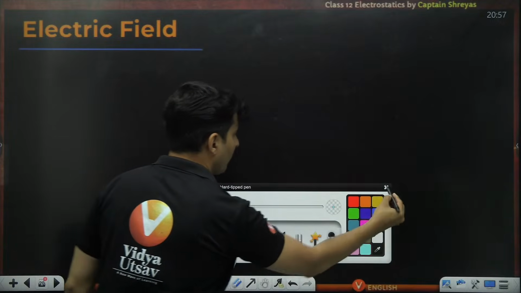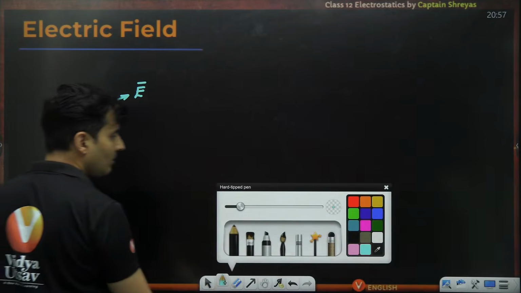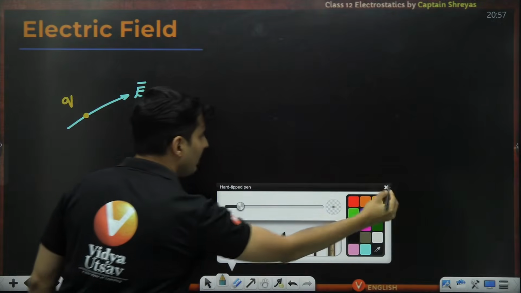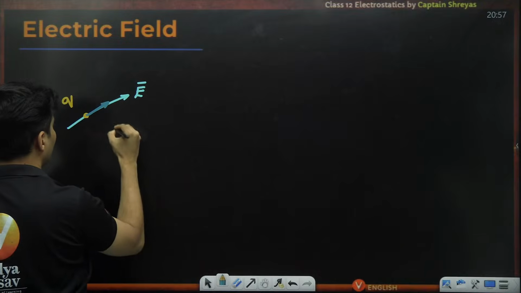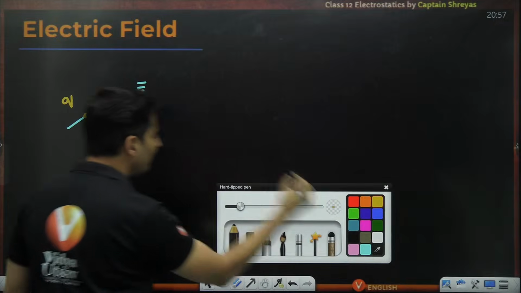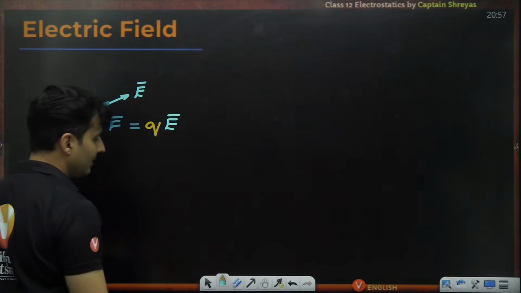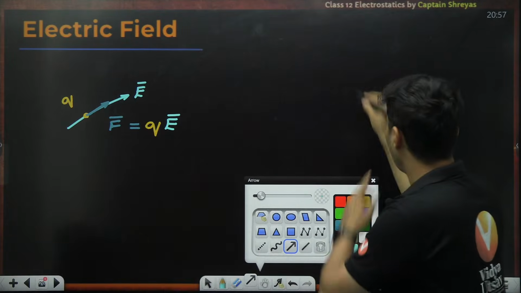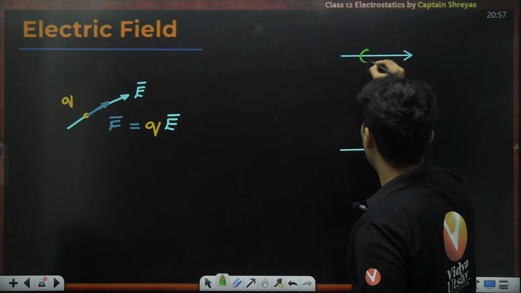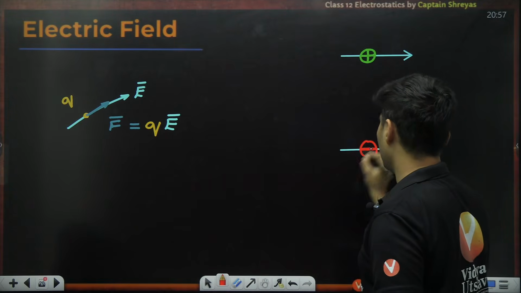Now moving ahead, imagine you have some electric field, and in that you place some charge. Then there will be a force acting on it. That force obviously will be the charge multiplied by the field. One special thing: if I put a positive charge versus a negative charge.